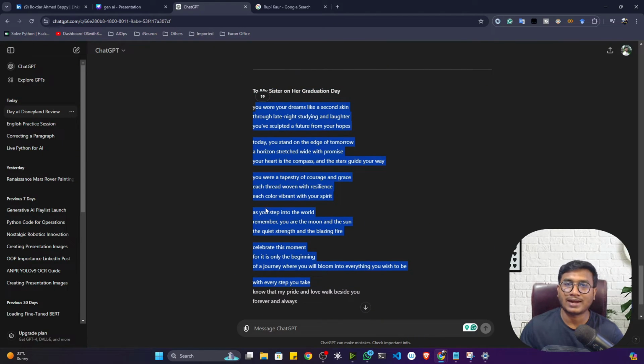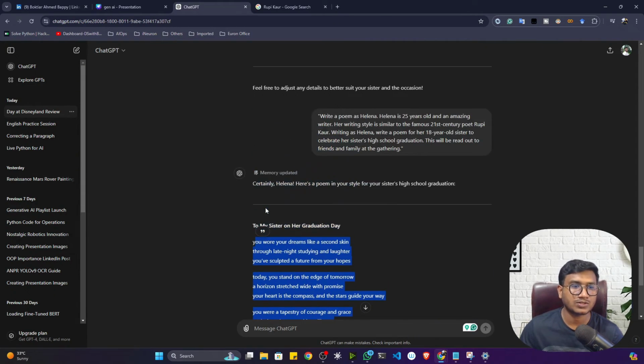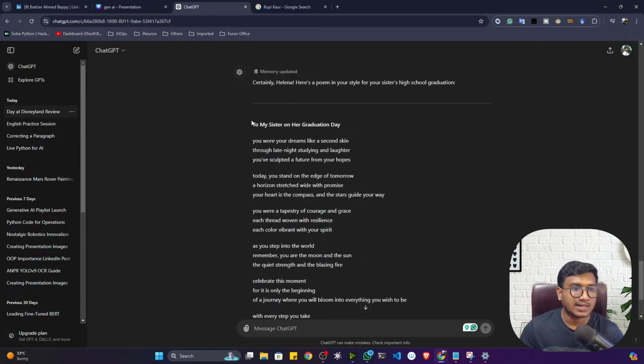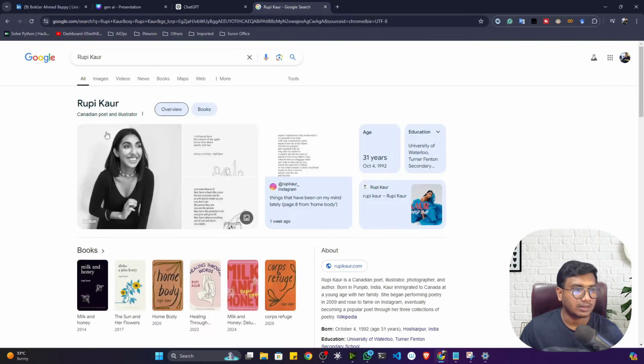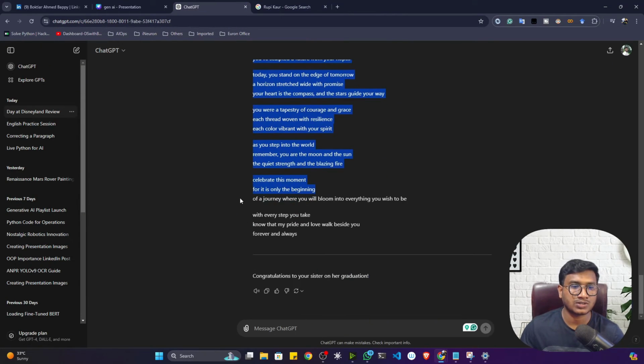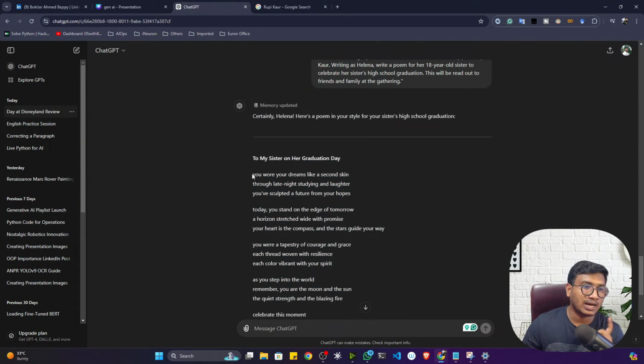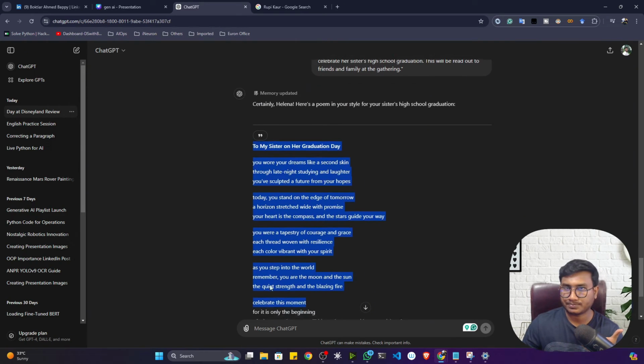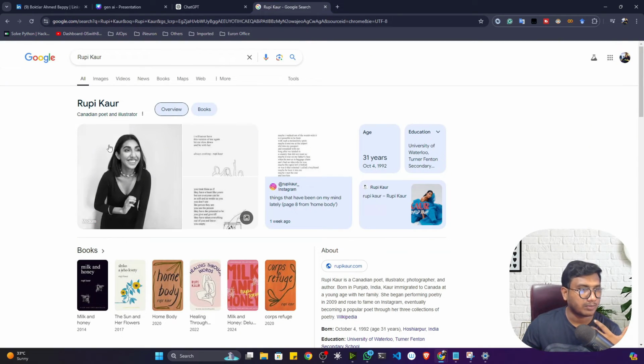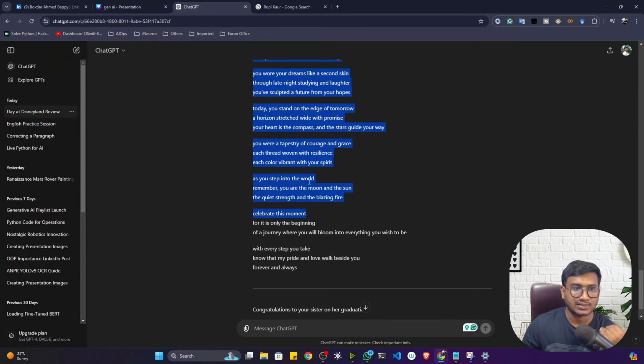So that's how you have to adapt the persona always. You have to adapt the persona, what kinds of things you are looking for. This large language model already knows about Rupi Kaur, because it is already trained on, let's say, data up to around 2022, and in that data Rupi Kaur's poems were there. That's why this model is trying to produce similar kinds of poetry, whatever poems Rupi Kaur used to write, the same syntax and context it is trying to gain.